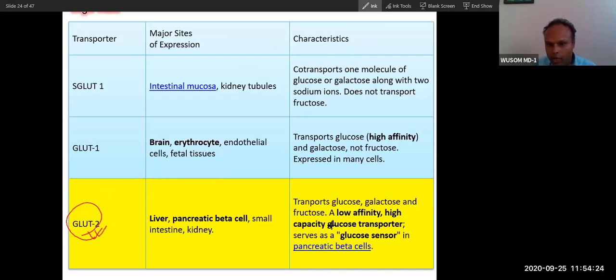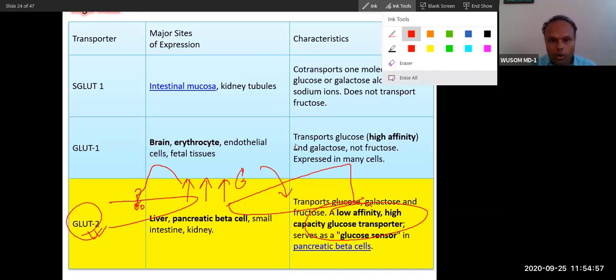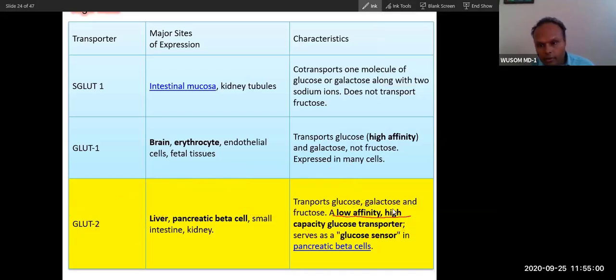And you can see GLUT2 has low affinity. What does it mean? When glucose concentration becomes very high, then only will glucose enter liver and pancreatic beta cell. At low concentration, because this has low affinity, glucose will not enter. So this is the meaning. GLUT2 has low affinity. Remember this.